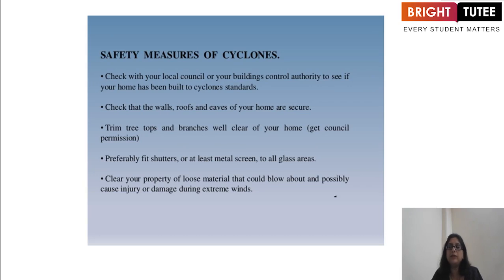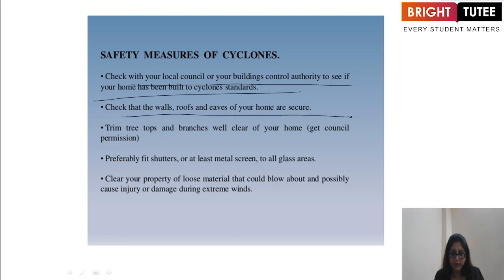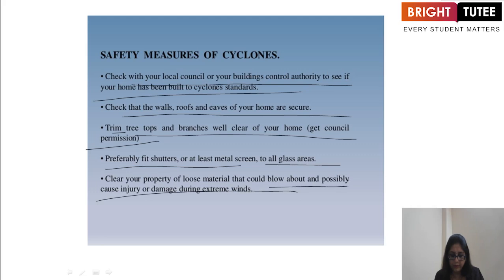Now, there are a few safety measures which we could take at the time of cyclones. What are those? Check with your local council or building control authority to see if your home has been built to cyclone standards. And check that the walls, roofs, and eaves of your home are secure. Trim tree tops and branches to clear off your home, and get council permission. Preferably fit shutters or at least metal screens to all glass areas. Clear your property of loose material that could blow about and possibly cause injury or damage during extreme winds. Hopefully, cyclones are clear to everyone.